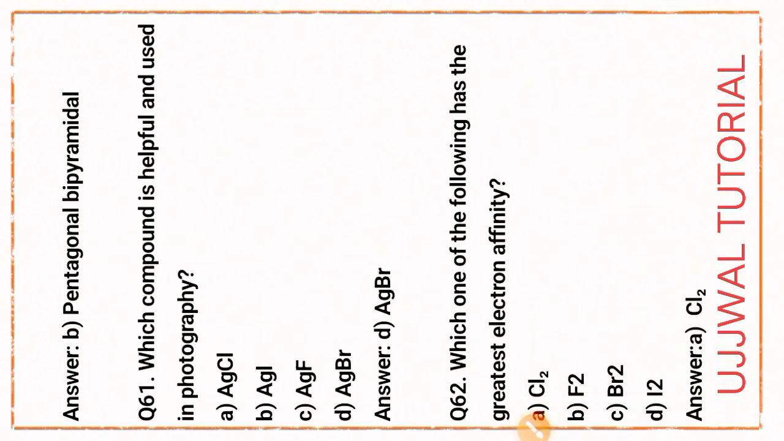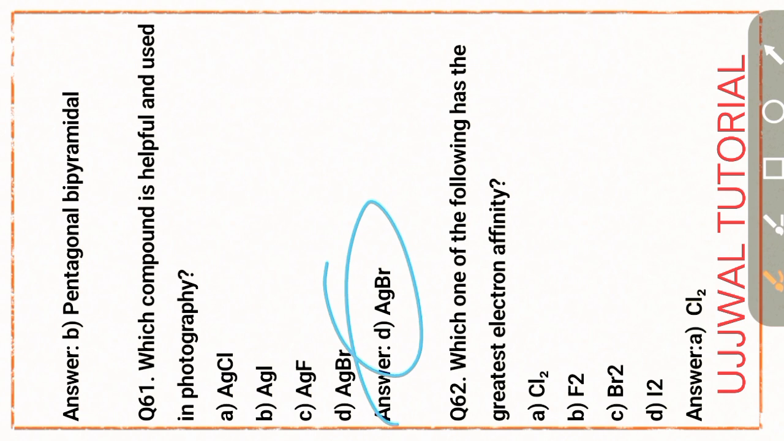Next question number 61. Which compound is helpful and used in photography? Silver bromide, AgBr. It is a very important MCQ question. Next question number 62. Which one of the following has the greatest electron affinity? That is chlorine. That is due to the presence of d orbital. Okay. So option A is the right answer.